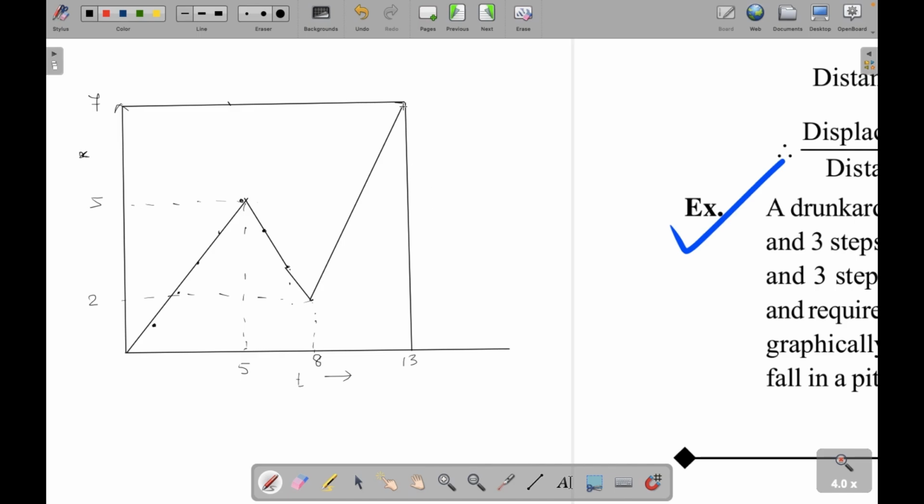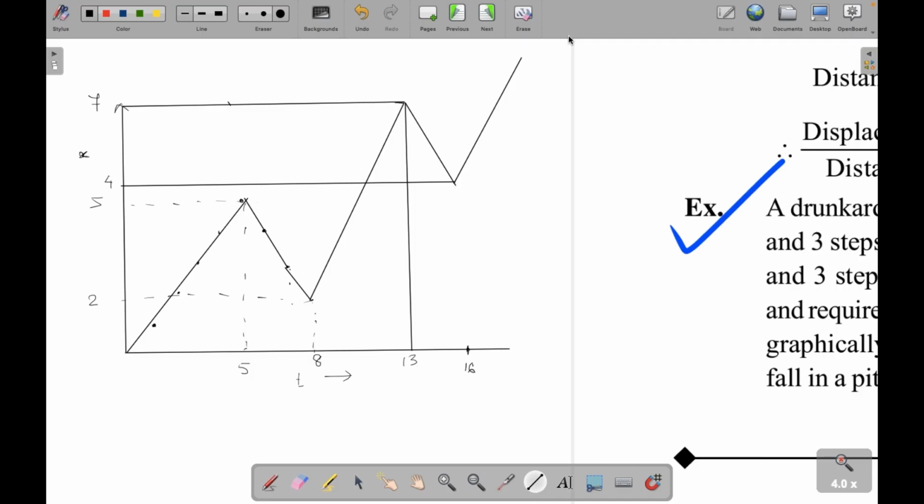Now again 3 steps backward, so 3 steps down. So now this will become 7 minus 3, which is 4. I think it should be drawn lower, but no problem, this is just for the sake of understanding. So this will be 4, and then 13 plus 3 will be 16. Now he'll move 5 steps more. So now 4 plus 5 gives you 9.